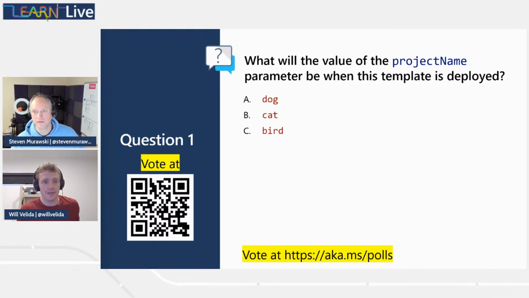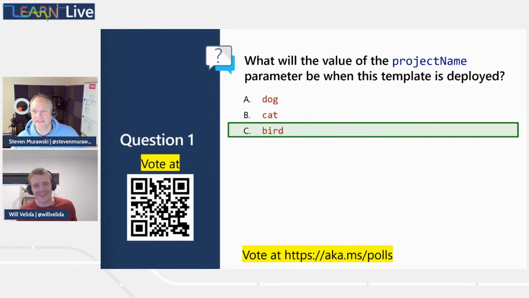So votes are coming in. And the answer is, if I can get PowerPoint to work, bird. Awesome. So like I said, parameter files will override the default parameter values. However, when we specify values of parameters in the command line, those will overwrite the parameters that we have in our parameter file. So in our case, we supplied bird in the command line. So that's going to take precedence over our parameter file and our default parameter value in our template.